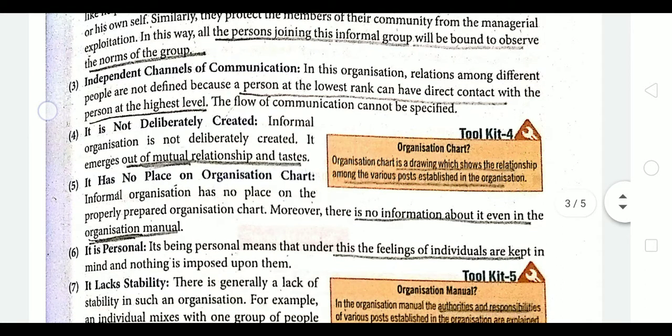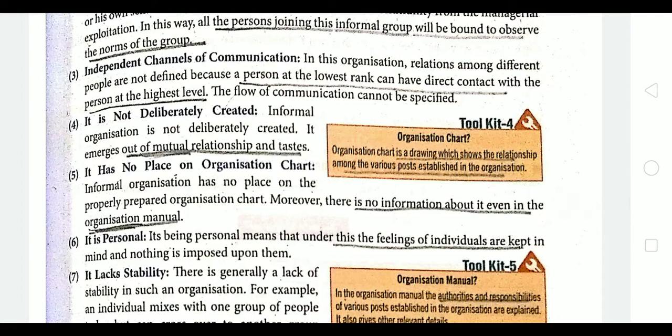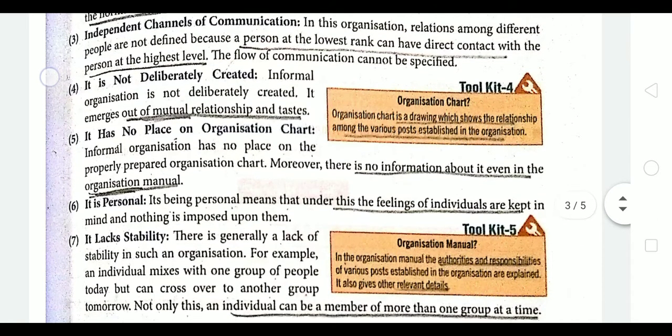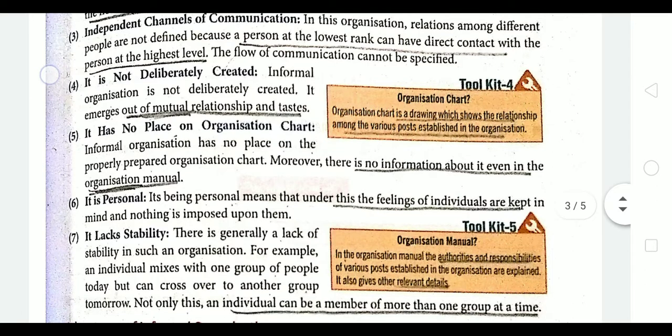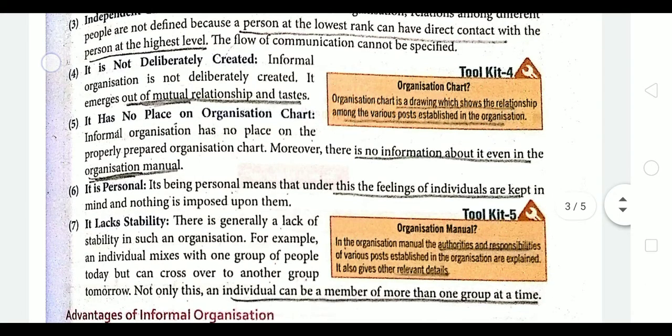Any lower rank person, if they have good relations with the highest level person, can directly contact that person. It is not deliberately created, as we have already discussed; it is a result of mutual relationships and taste. That is why we cannot say that the informal relationship is deliberately created, right?